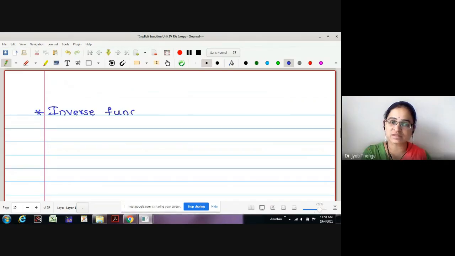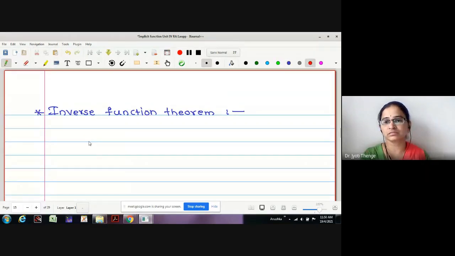Here in this theorem we are going to give the existence of the inverse of a multivariable multivalued function. What are the conditions for the inverse to exist for a one variable real valued function? Suppose a function is defined from A to R, where A is a subset of R. That is, the nature of the function is R to R type, a one variable real valued function. Under which conditions do we say that the inverse of this function exists?